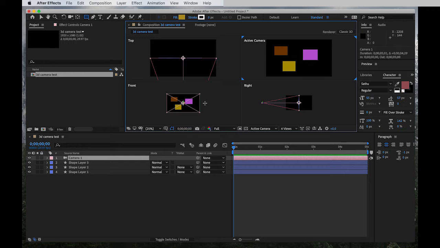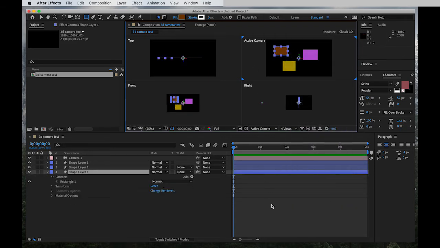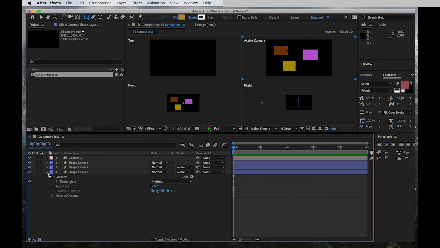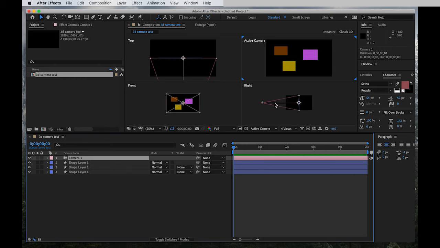Okay. So active camera is important because this is the final look of how the animation is going to be, right? And by the way, since you already finished making these shapes, go back to your tools panel up here and go back to the selection tool. So if you click on the camera, you can see there's a camera and this is the view.